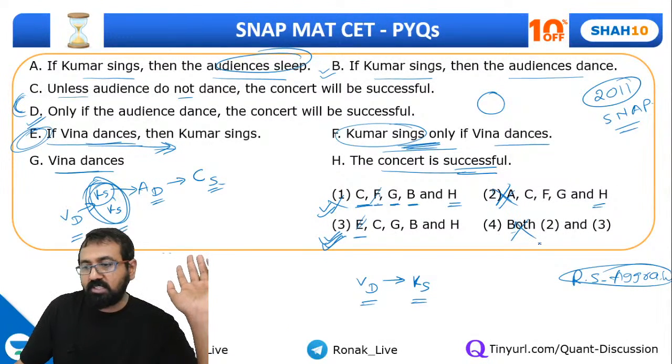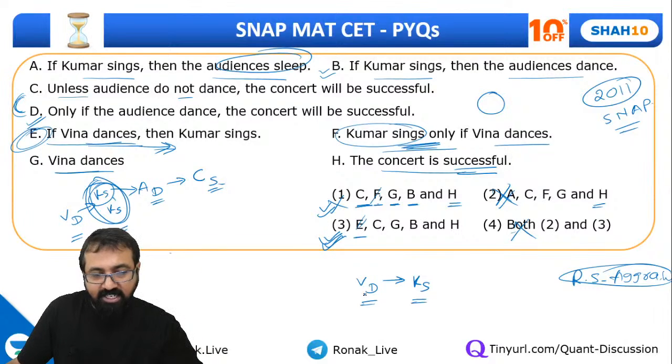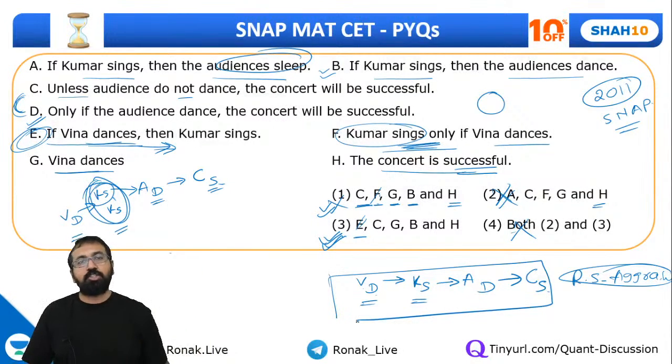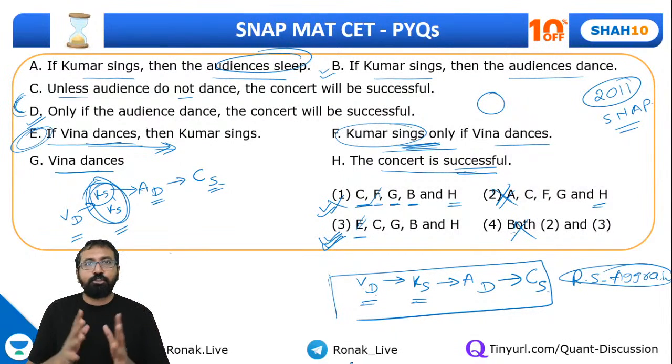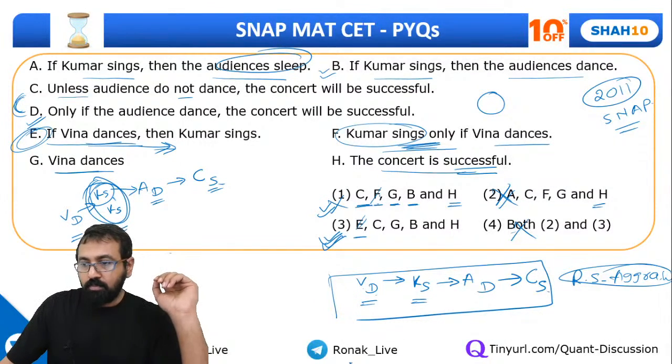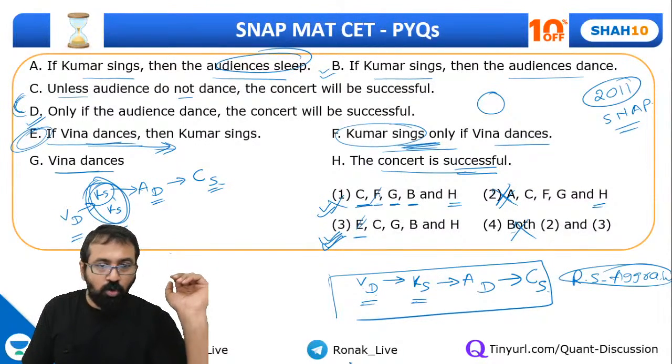Both of these cannot come. Now let's understand. So Veena dances, Kumar sings, so audience will dance, so concert will become successful. This is the logical chain of events. I hope all of you have understood this part. Guys, have you understood this? Can you show me thumbs up quickly if you have understood this? Everyone? Yeah, so let's go ahead.